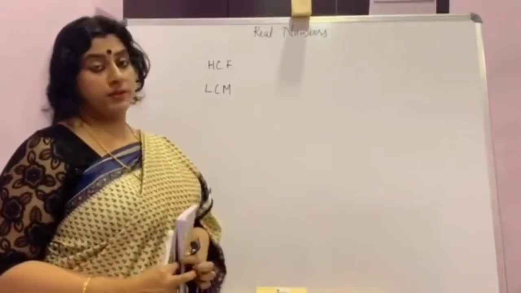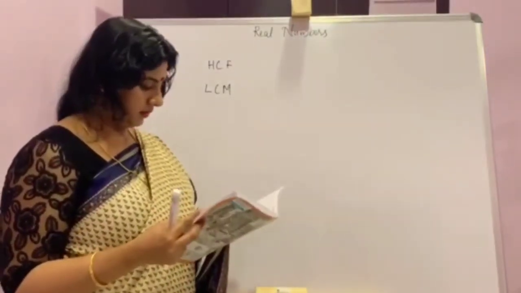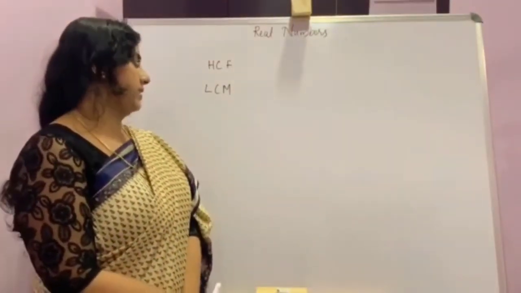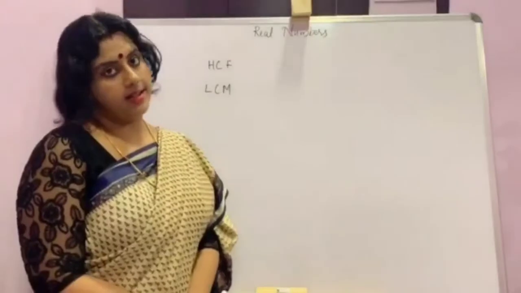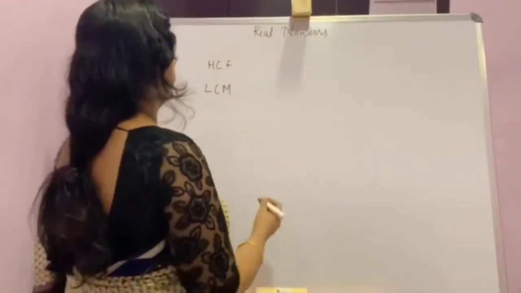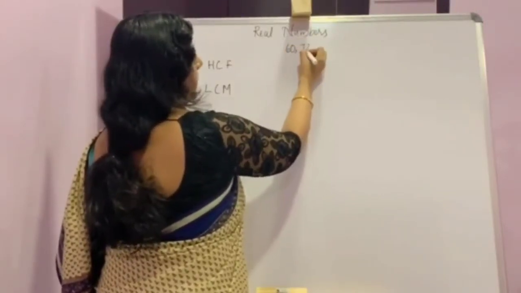I will show you through an example. We can find the HCF and LCM of 60 and 72. Here we are asked to find the HCF and LCM of 60 and 72.